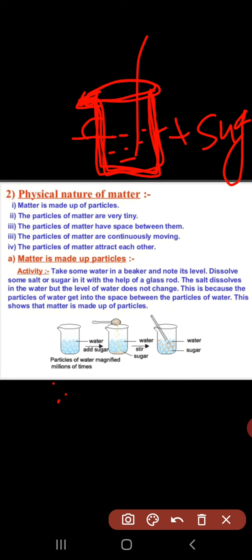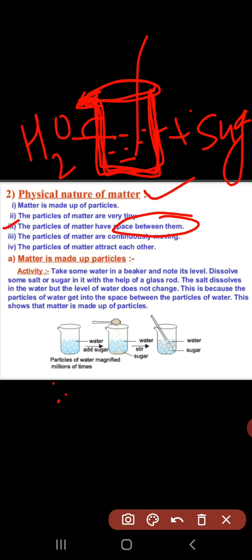We read the properties of matter, and the third property is that the particles of matter have space between them. If we take the example of water, this space is also in the particles of water. The water particles also have the same spaces, so that the sugar particles fit into that space of water.